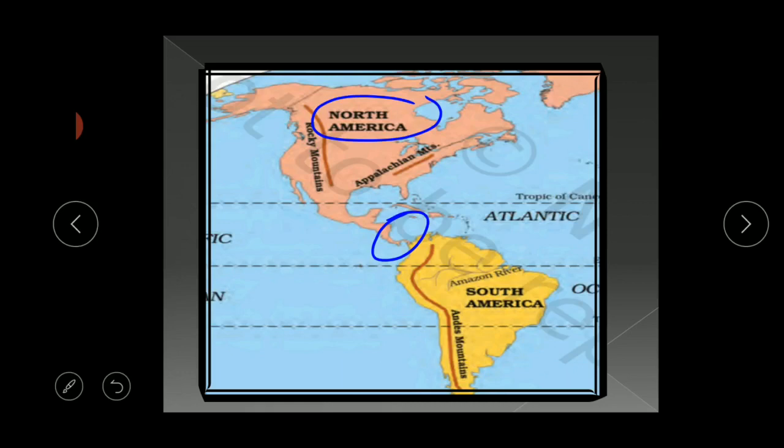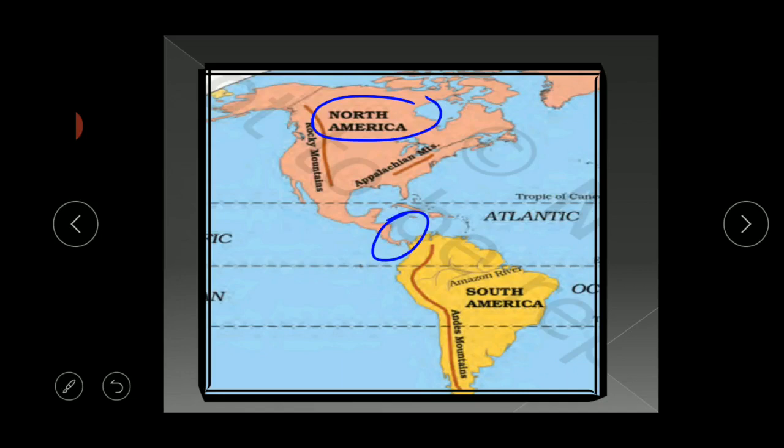And the continent is in the northwestern hemisphere, where three oceans surround the continent. Here also, this continent is surrounded by the three oceans. So it lies in the northwestern hemisphere.